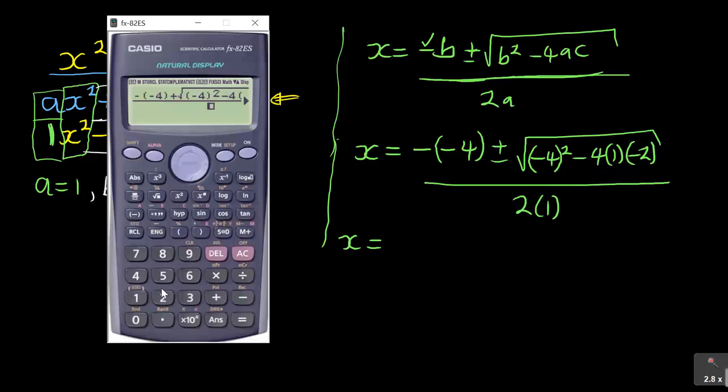And then you have divided by 2 times 1. When you say equal to, you see I'm getting the first answer, it's 2 plus root 6.